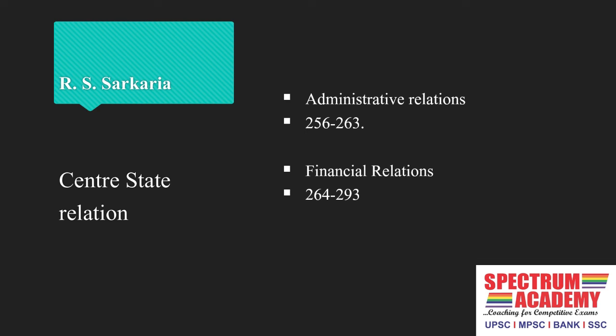Article 262 says adjudication of disputes relating to waters of interstate rivers or river valleys. Article 263 says there is a provision with respect to an interstate council. India's financial relations come under Articles 264 to 293.